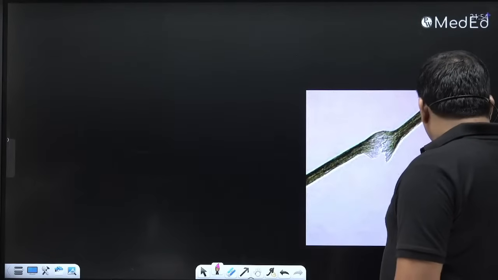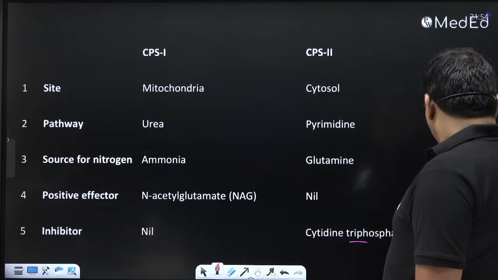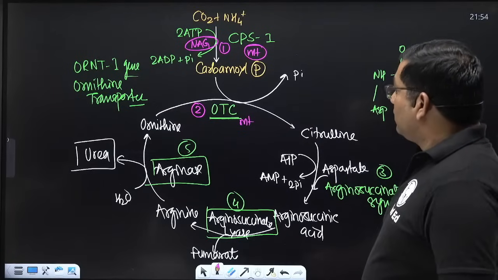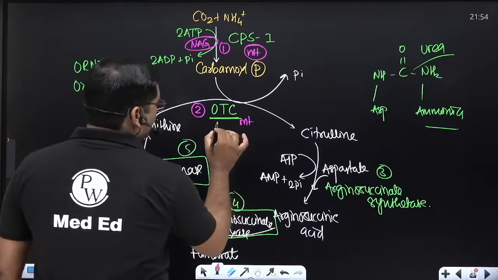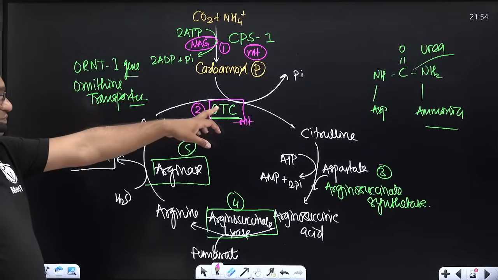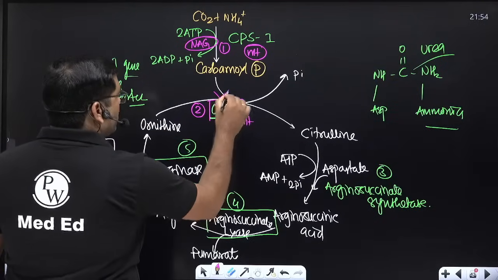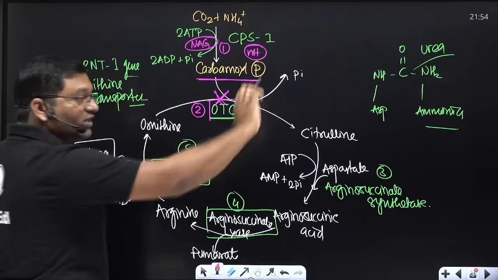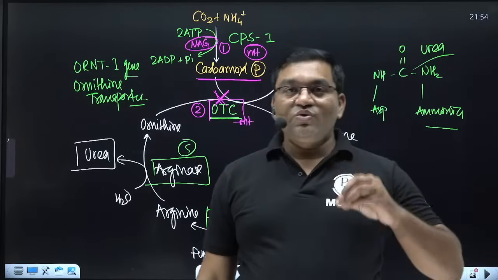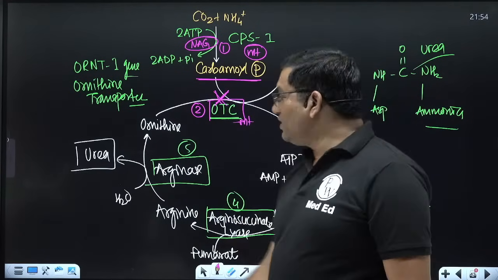Type 2 has orotic aciduria, and this is X-linked partially dominant. In ornithine transcarbamylase defect there is orotic aciduria because, if there is a block here, carbamyl phosphate is diverted into the pyrimidine nucleotide pathway, and orotic acid is an intermediate of pyrimidine nucleotide synthesis. That's why there is increased orotic acid level in ornithine transcarbamylase defect.